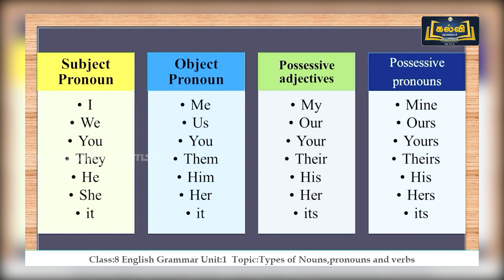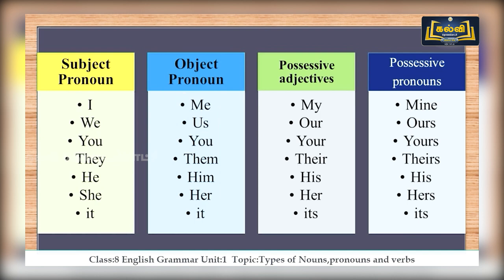And object pronoun examples are, I changes to me and we changes to us. You remains the same as you. They becomes them. He becomes him. She becomes her, and it remains the same.